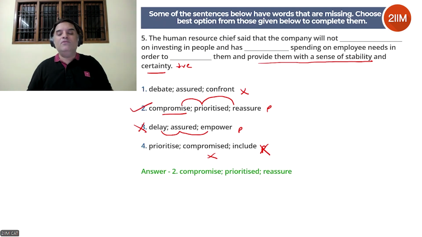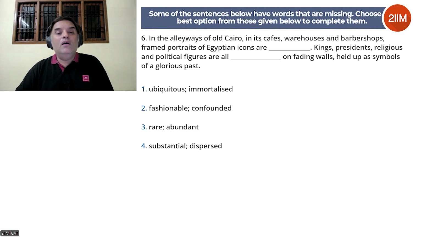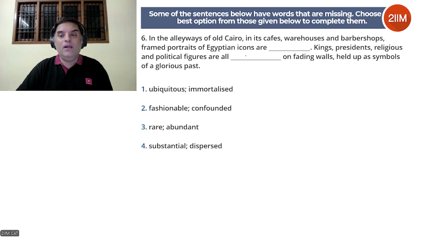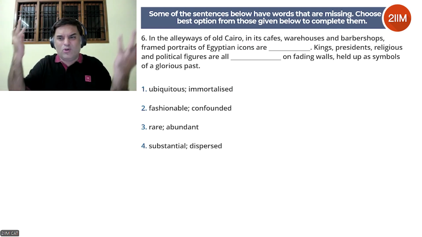All right. This is also a bit of a tricky question. Let's look at question 6. In the alleyways of old Cairo, in its cafes, warehouses, and barber shops, framed portraits of Egyptian icons are dashed. Okay, so if we're talking about framed portraits of Egyptian icons in cafes, they're probably hung on the wall. They're probably put up on the wall, right? That could be a guess.